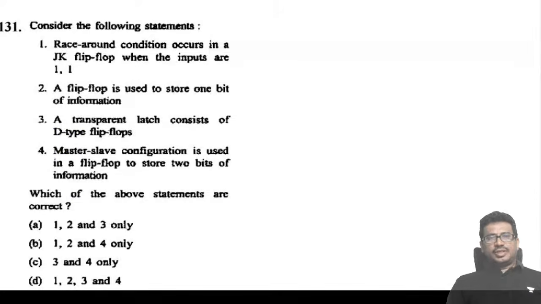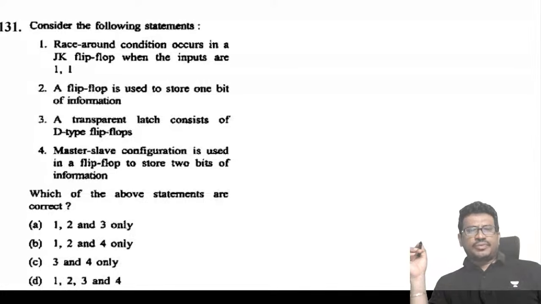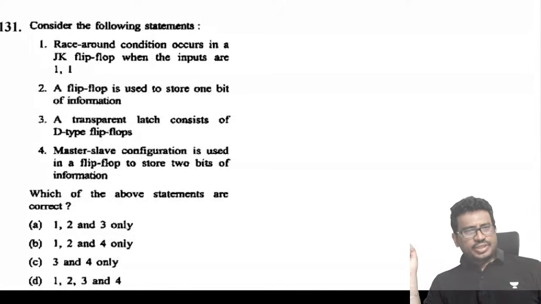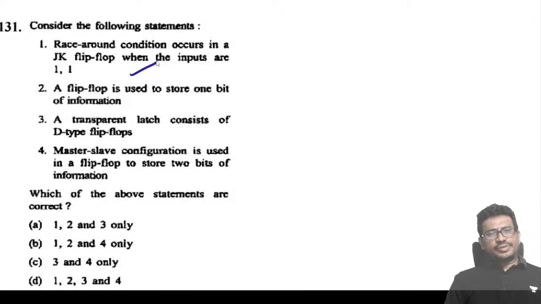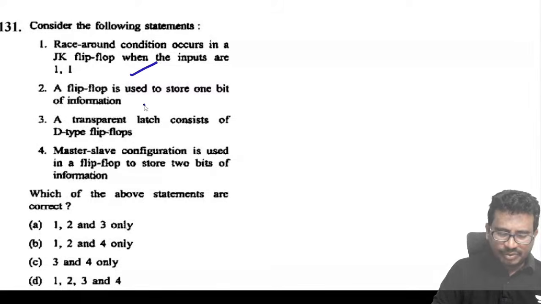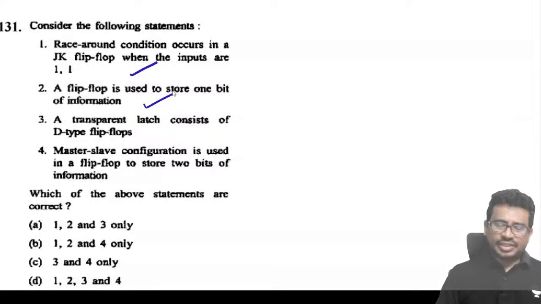Consider the statements. The race around condition occurs in a JK flip-flop when J value is 1 and K value is 1. That is correct. A flip-flop is used to store 1 bit of information. Yes. A transparent latch consists of a D flip-flop.